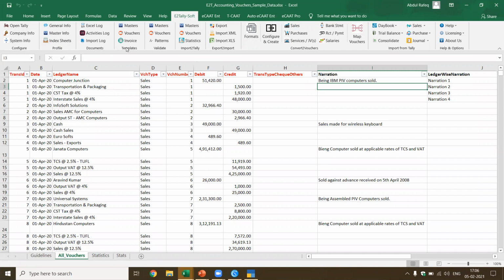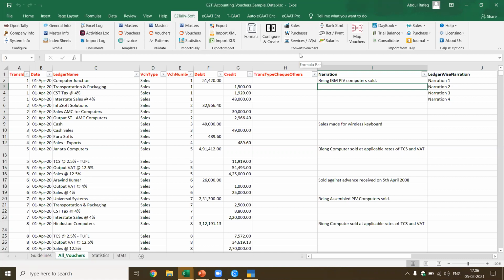You have got documents, you have got templates, you have got validate, you import to Tally, export to import, which means you export from Tally, and then again you import into Tally, which means a client has given you the Tally data and he wants you to update that particular data, and you want to pass some additional entries. You can use this option export. You can do it in XML or XLS format.